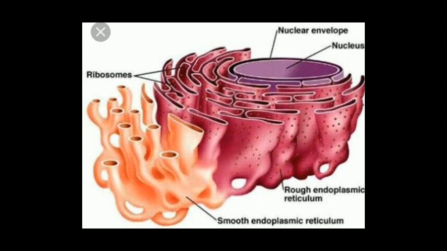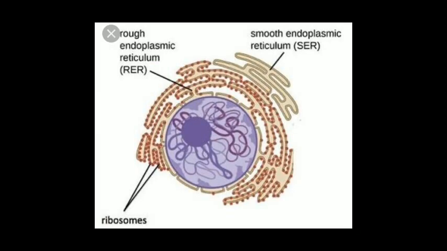And on the other hand, the smooth endoplasmic reticulum appears to be smooth because there is no presence of ribosome, and basically these smooth endoplasmic reticulum help in synthesis of fats and lipid molecules. Rough endoplasmic reticulum is present near the nucleus, and smooth endoplasmic reticulum basically occurs near the plasma membrane.